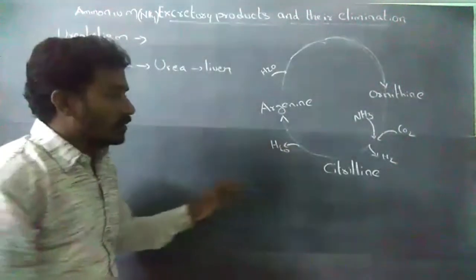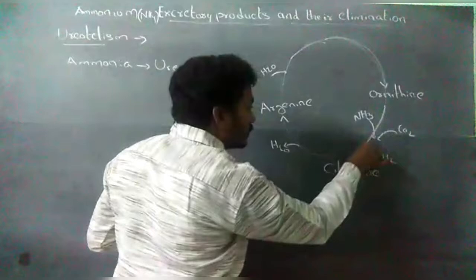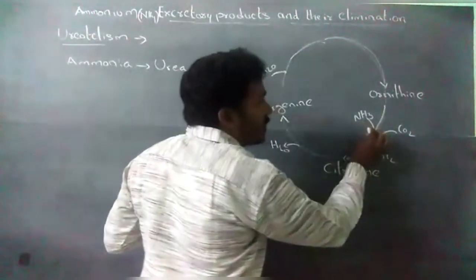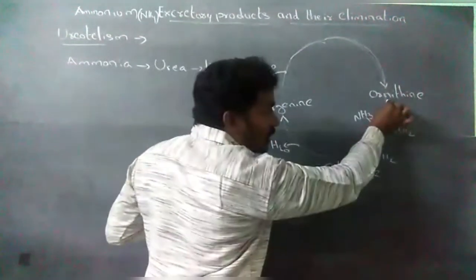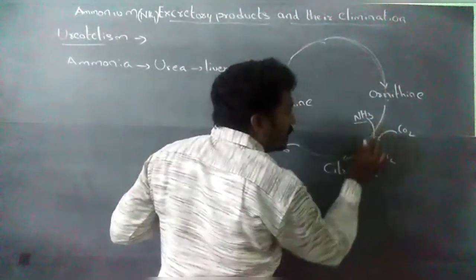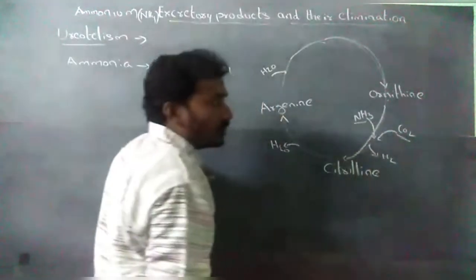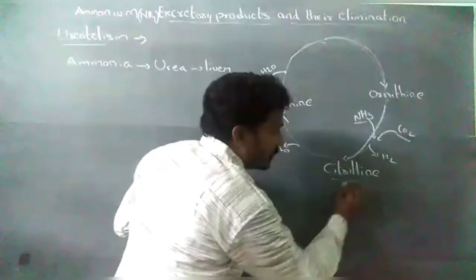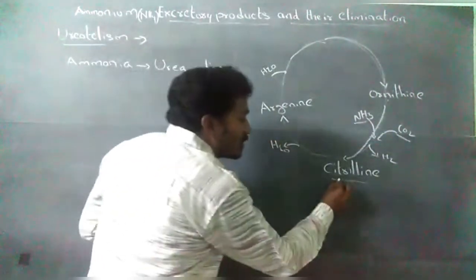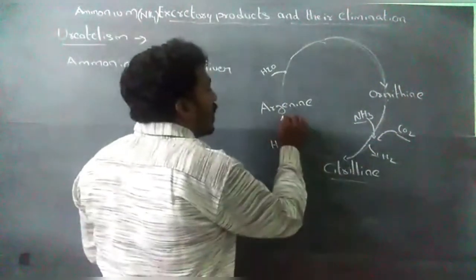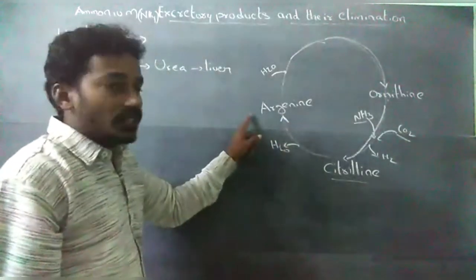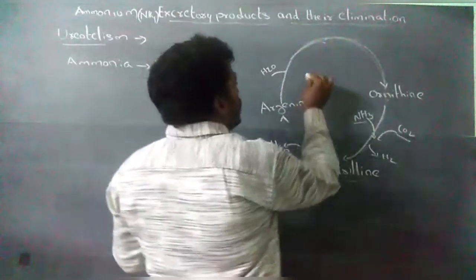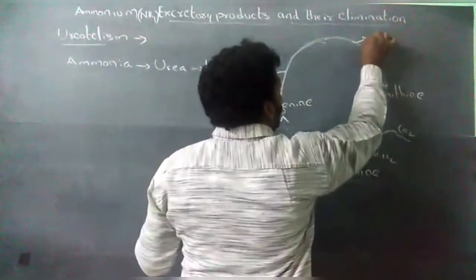This is the ornithine cycle. In the ornithine cycle, ammonium ions and ornithine react with ammonia and CO2. Ornithine reacts with ammonia and CO2 to form citrulline. Citrulline forms arginine. Arginine splits into ornithine and urea.